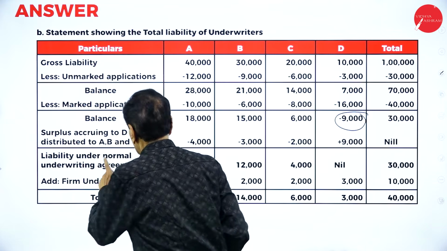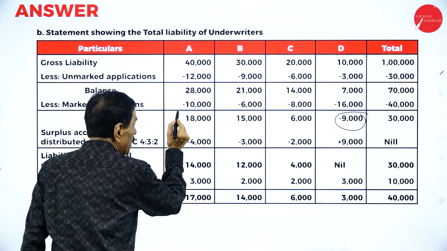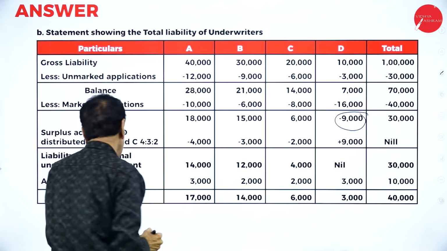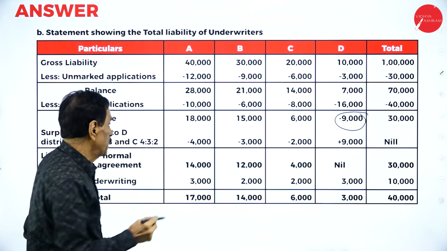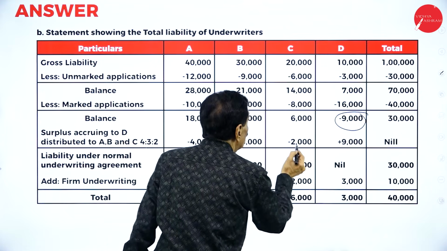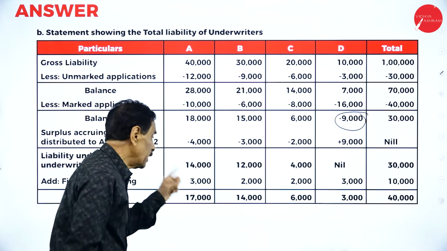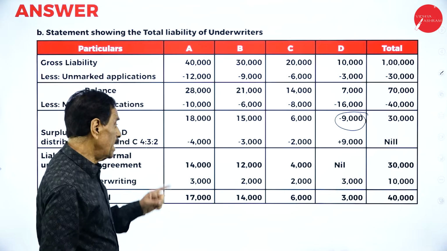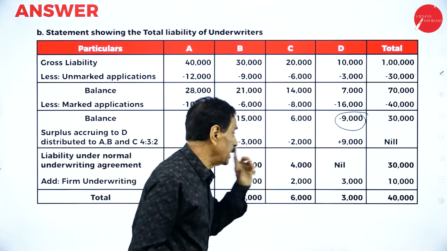Surplus of D 9,000 should be distributed among A, B, C in the left-out ratio. Your ratio for A, B, C is 4:3:2. So it goes 4,000 to A, 3,000 to B, 2,000 to C, plus 9,000. What's the balance left over? 14,000 to A, 12,000 to B, 4,000 to C, nil.